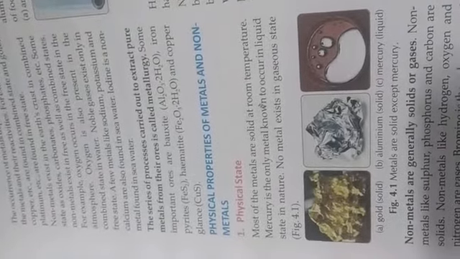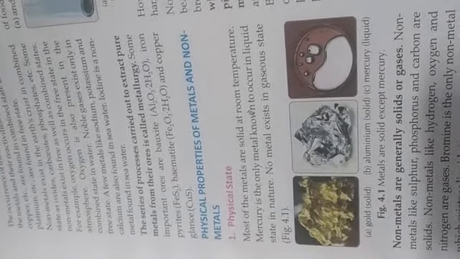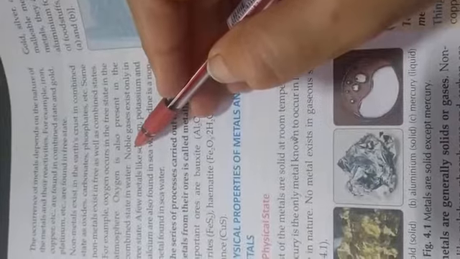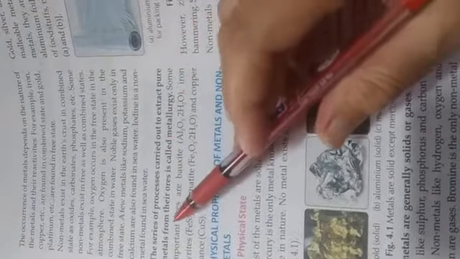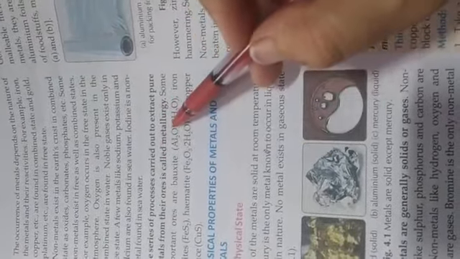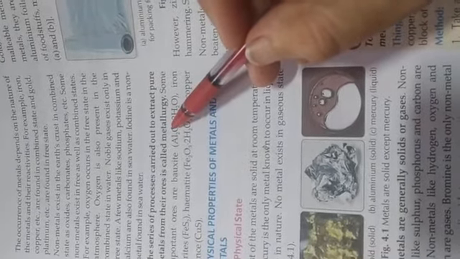Noble gases exist only in the free state. Noble gases, we can say inert gases, do not react with each other or with anything else. A few metals like sodium, potassium and calcium are found in seawater. Iodine is a known non-metal found in seawater. The series of processes carried out to extract pure metals from their ores is called metallurgy. What is metallurgy? Metallurgy is the series of processes to extract pure metal from the ore.